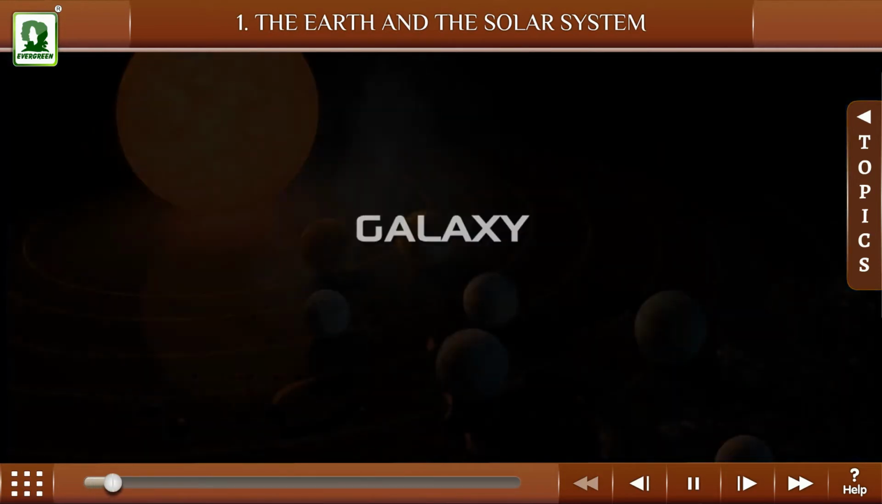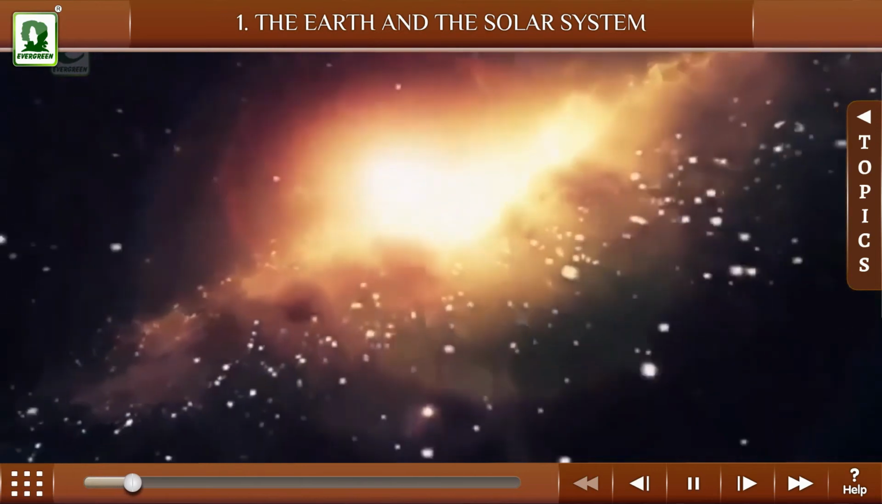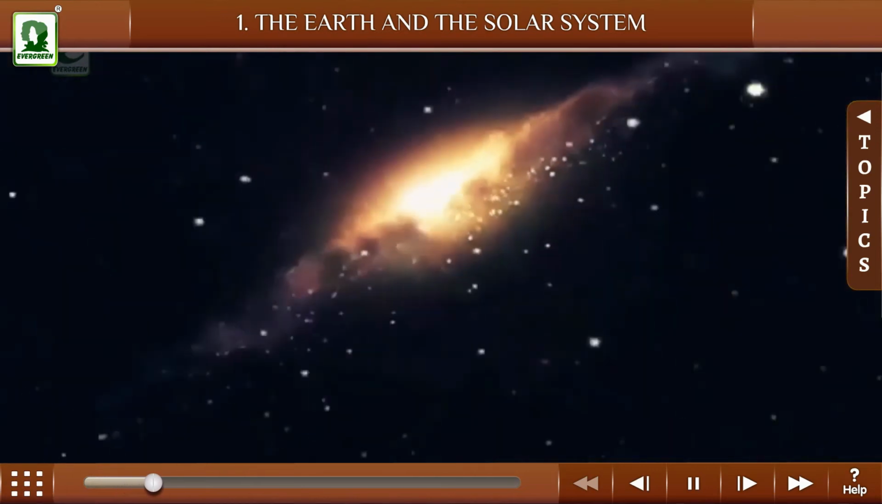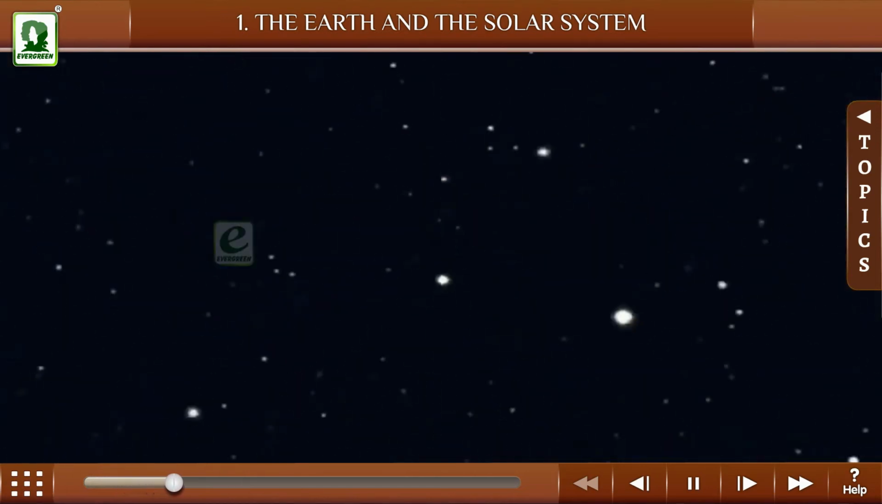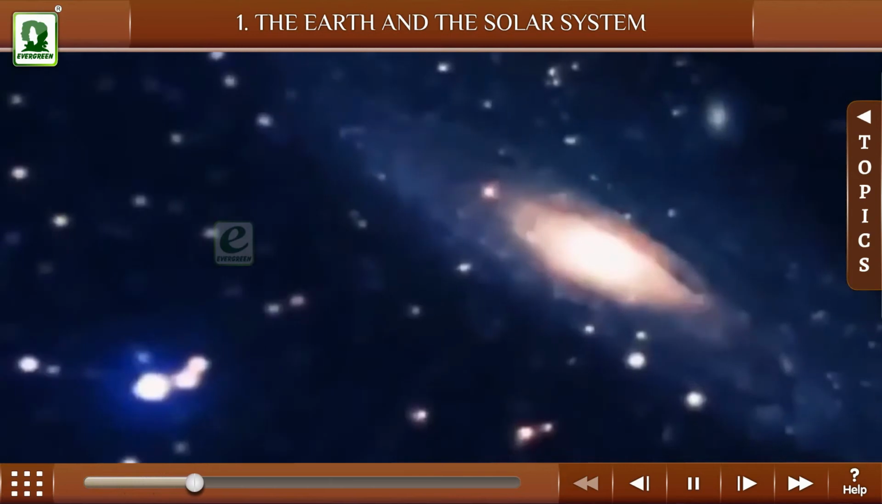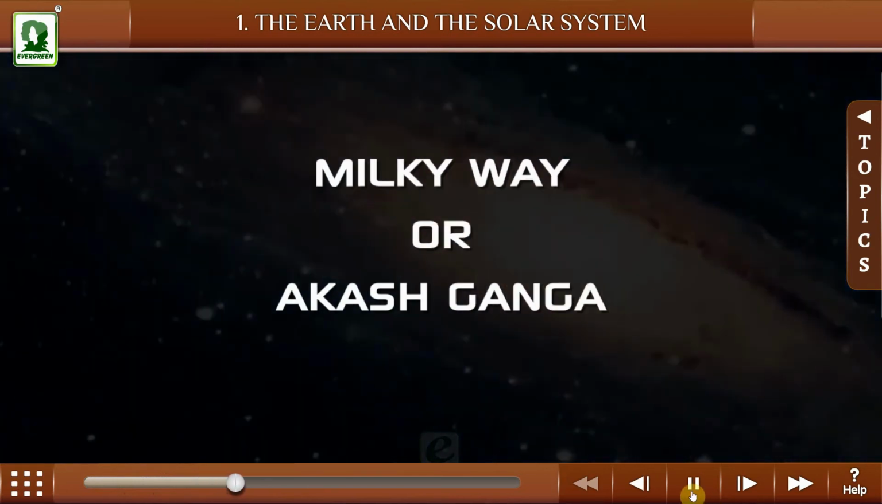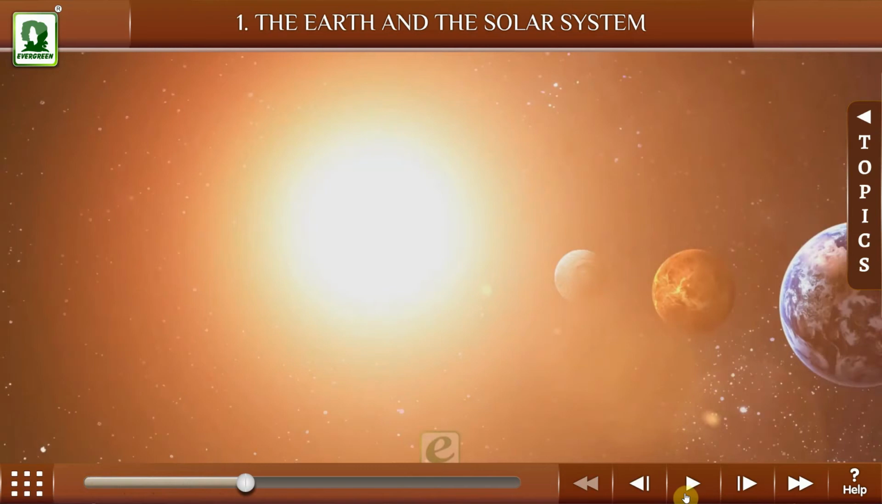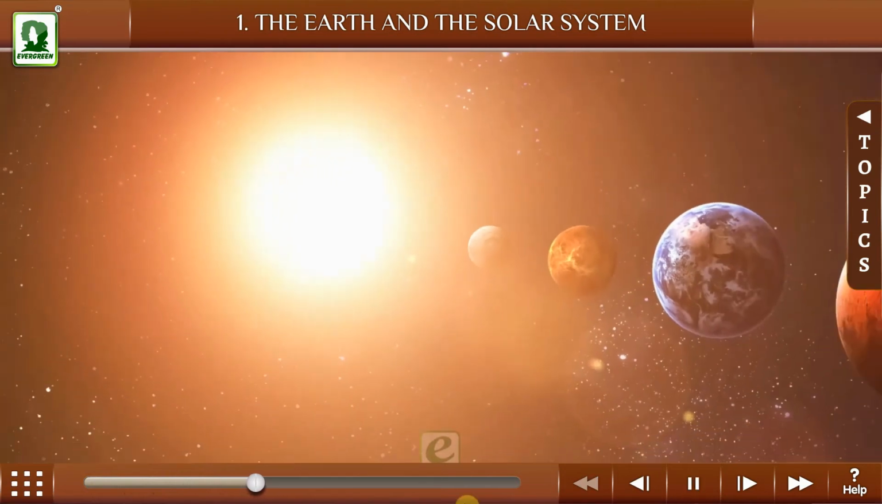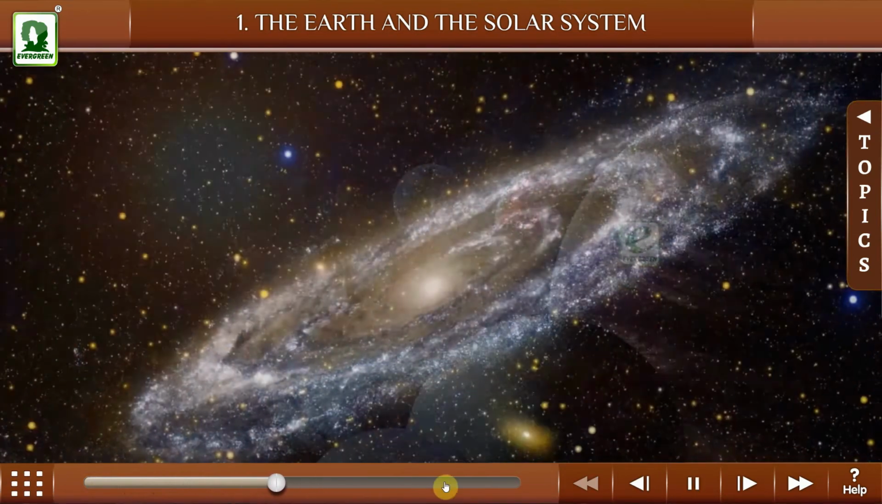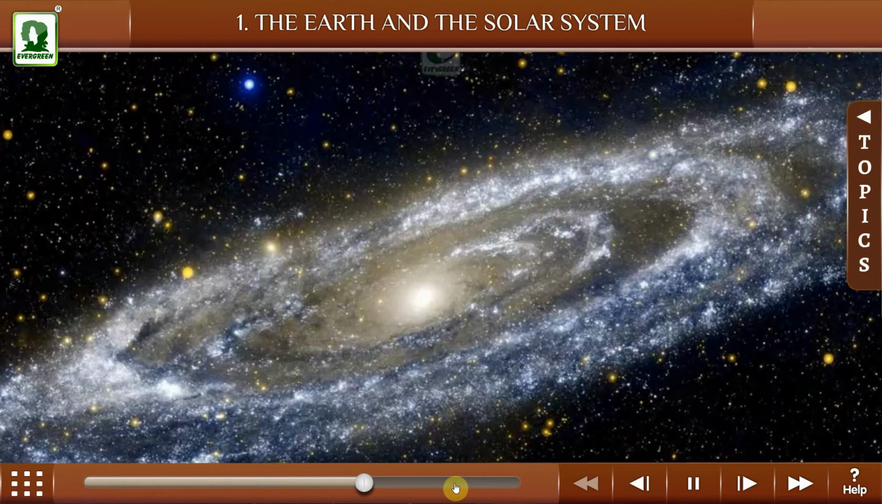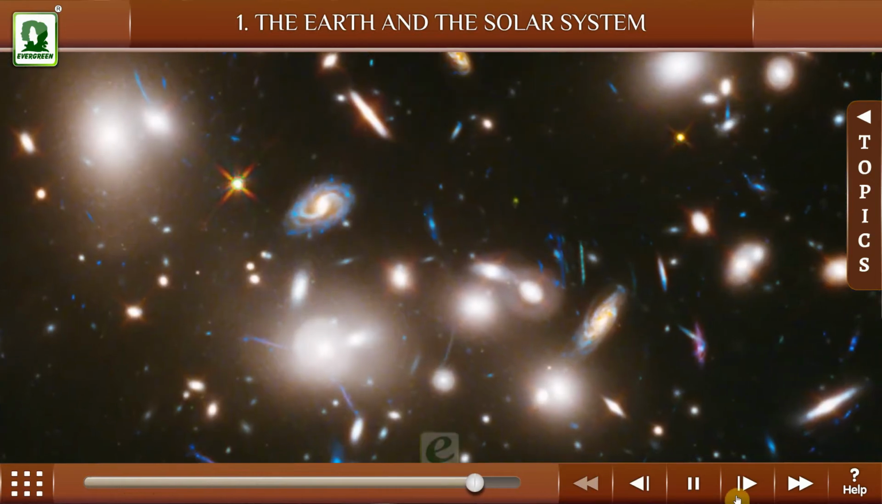Galaxy. There are parts of space where billions of stars are clustered together. These clusters of stars are known as galaxies. Milky Way or Akash Ganga. Our solar system is a part of the galaxy called the Milky Way or Akash Ganga.